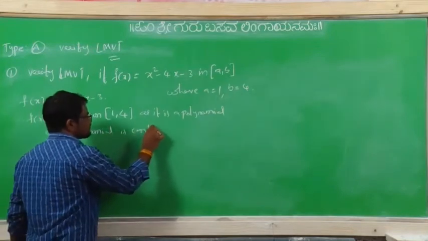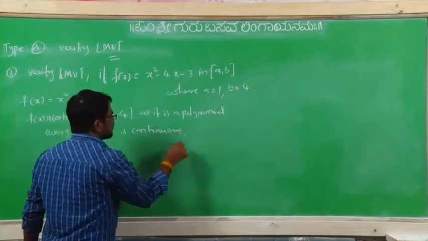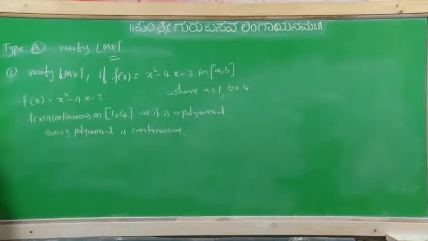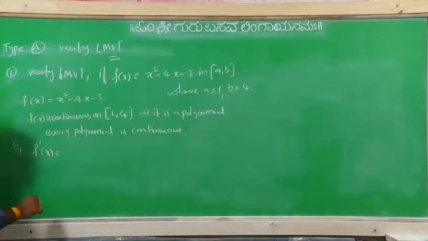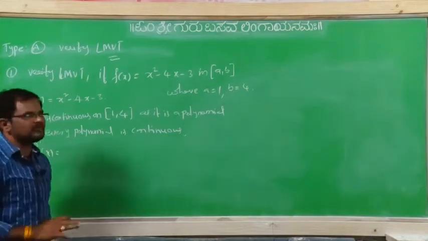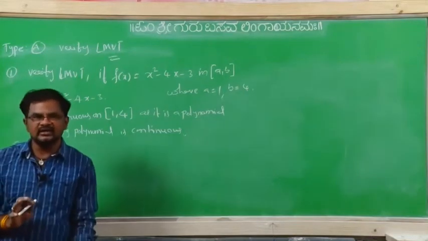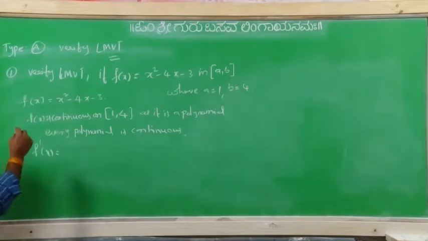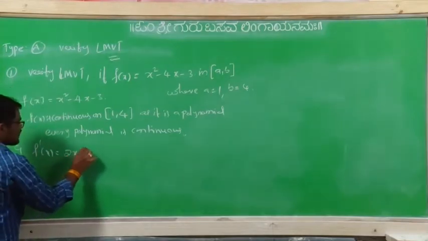Is continuous on the given interval. Next, and second condition is what? Do the differentiation. Otherwise, you can write it is a polynomial function, differentiable on the open interval 1 comma 4 also. Otherwise f dash x equal to what? 2x minus 4.